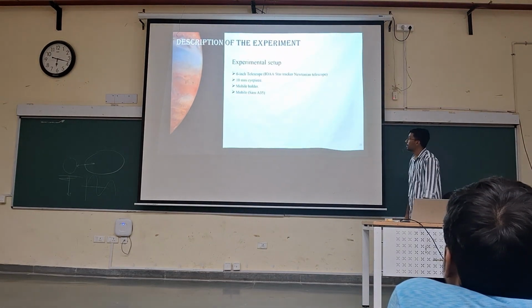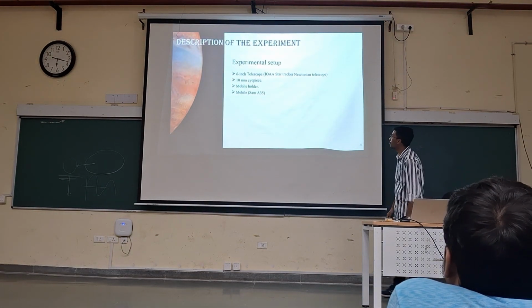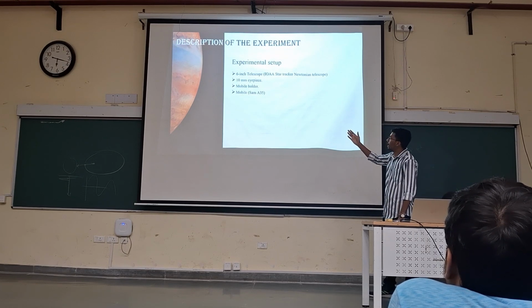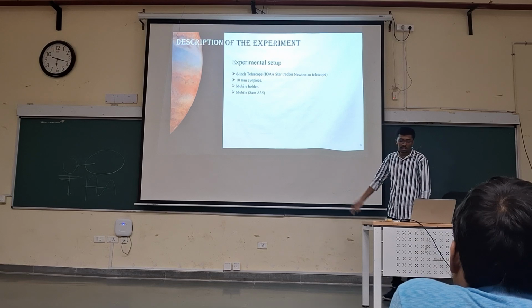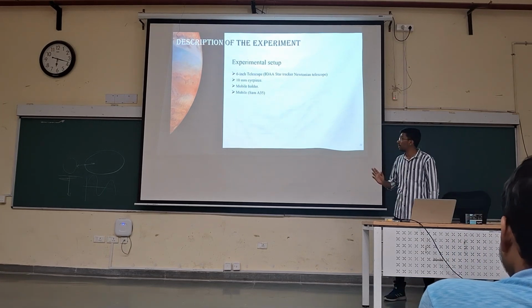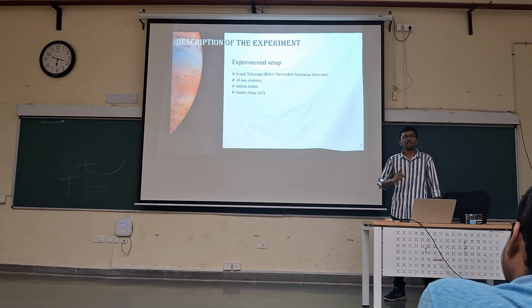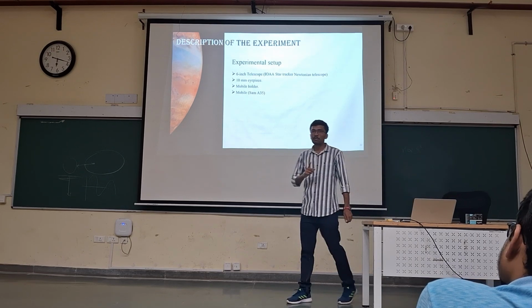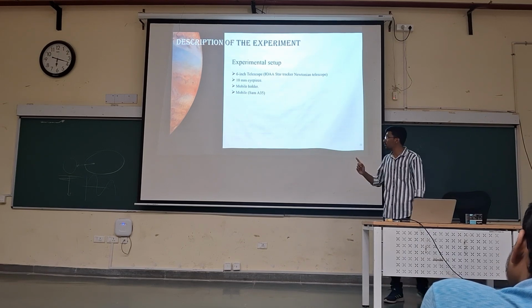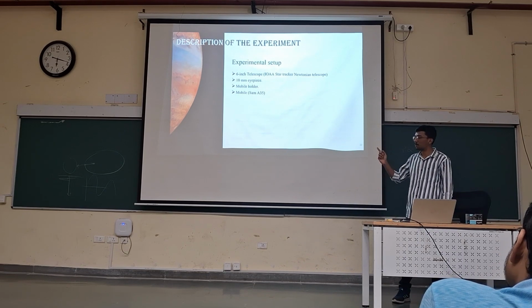Before starting the experiment, the things which we need to have are a 6-inch telescope, a 10mm eyepiece, a mobile holder, and a mobile. I particularly use a Samsung A35. I also want to tell you that we should use only one mobile throughout the period. The mobile should not be changed, because with a change of mobile there may be changes in properties also.